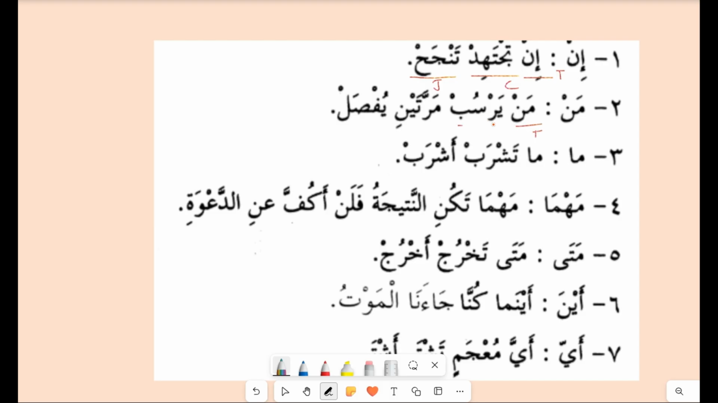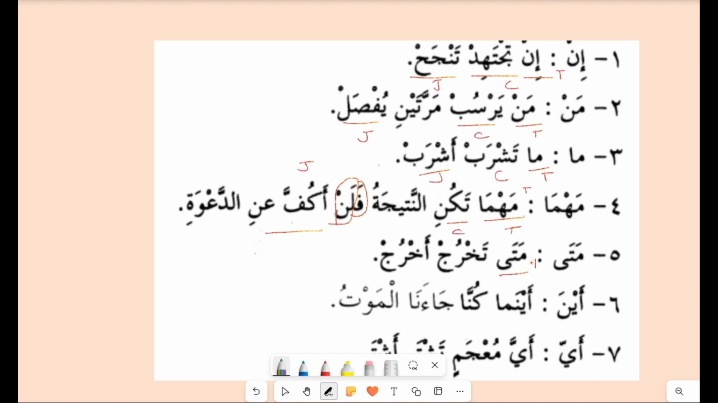Man, the tool. Yarsub is the condition. Marratain yufsal. So this is the jawab. Fi'l mudari'. Ma is the tool. Tashrab is the condition. Ashrab is the jawab. Mahma is the tool. Takun al-natija falan akuffa 'an al-da'wa. So mahma is the tool. Takun al-natija, takun is the condition. Falan. Now lan is added here in the jawab. That's why fa is used. Akuffu 'an al-da'wa. So here is the jawab.